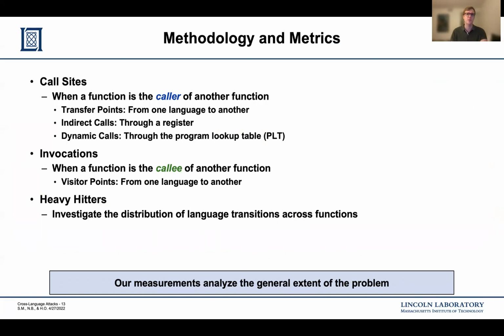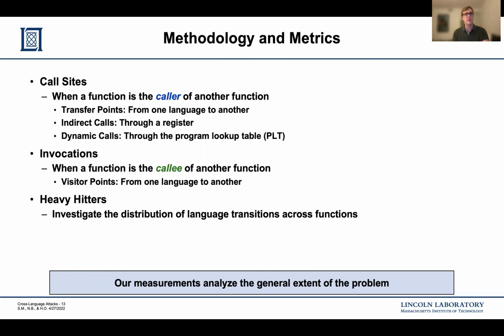To answer our research questions, we define a set of metrics related to language transitions. First, we define call sites for a function as when that function is the caller of another function. As a subset of call sites, we are interested in transfer points, or call sites that are a function call to another language, and indirect and dynamic calls that are building blocks for our CLA variants.